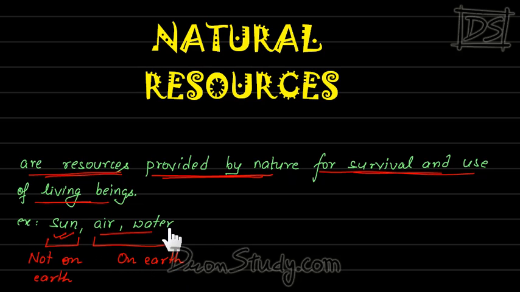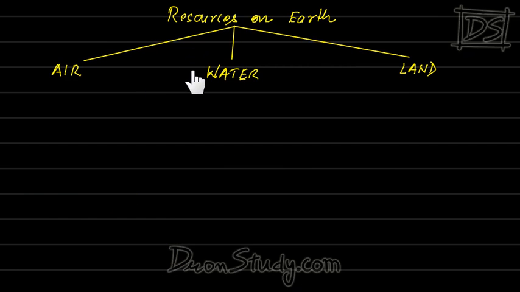In fact, there are many other natural resources as well. For example, forest. That is also a natural resource, and that is on earth. So in this chapter, we are going to concentrate on such natural resources which exist on earth. So let's start the chapter then. In this chapter, we are majorly going to talk about three resources: air, water, and land. Right now, we'll see very briefly about them. Then one by one, we'll go in detail.